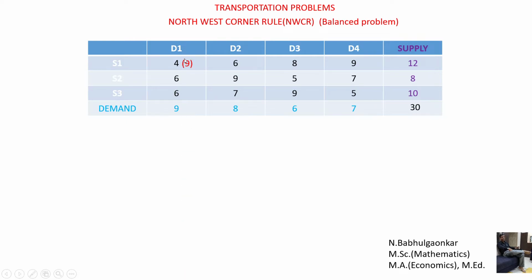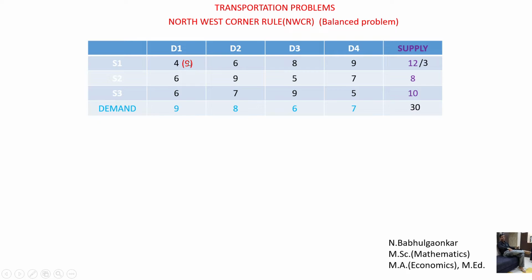The bracketed number written here is called an allocation, and the cell in which we make that allocation is called an allocated cell. Now by writing this, what happens? Out of 12, 9 are allocated, so what remains is 3. It is written in this format.